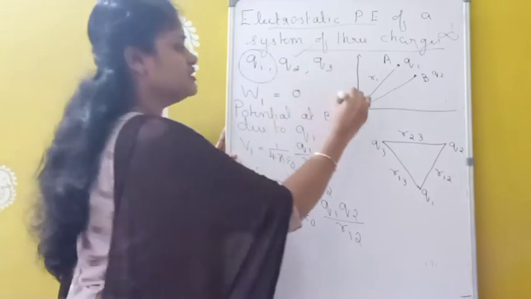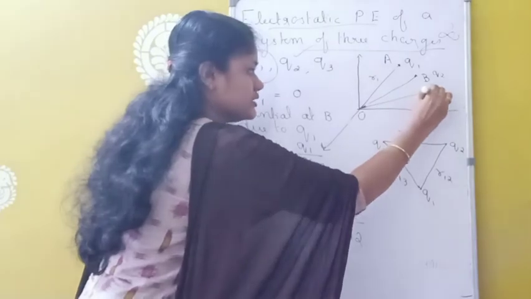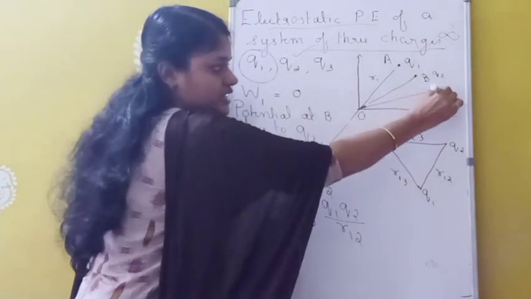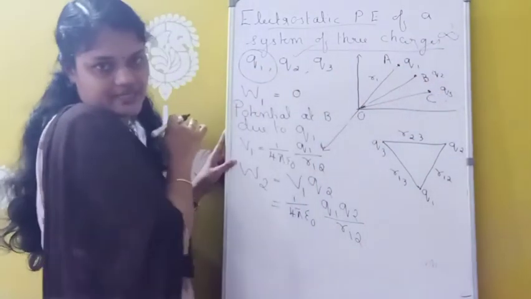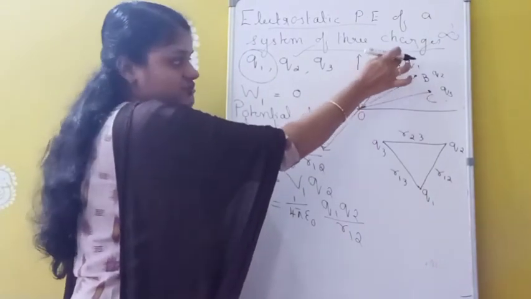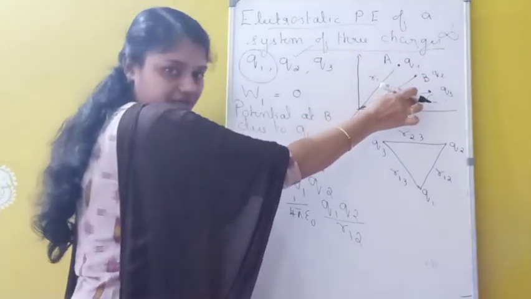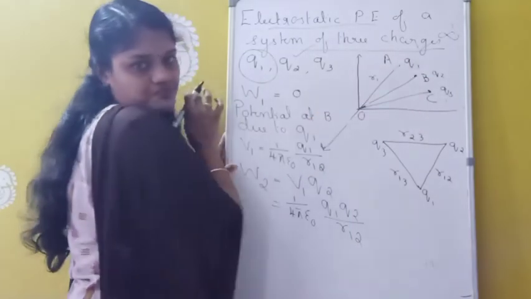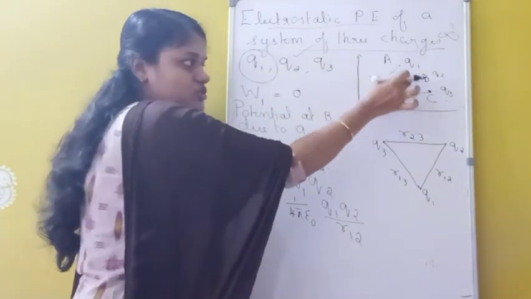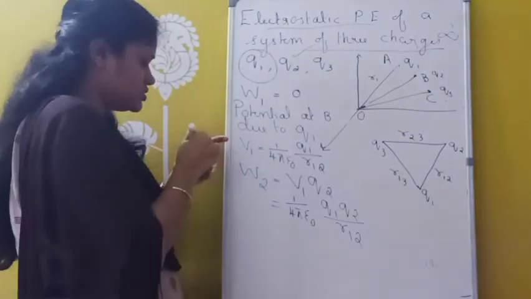Now the third one we have to bring is the charge Q3. Suppose I am bringing this charge Q3 from infinity to position C. But now this C is in the electric field of two charges, that means Q1 charge as well as Q2 charge. So there will be potential at this point C due to the two charges Q1 and Q2. So first of all we have to write the potential formula at position C due to Q1 charge as well as due to Q2 charge.